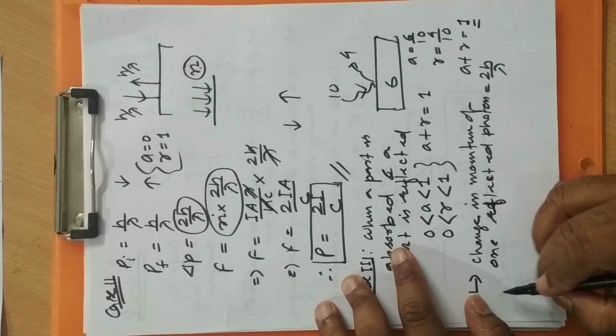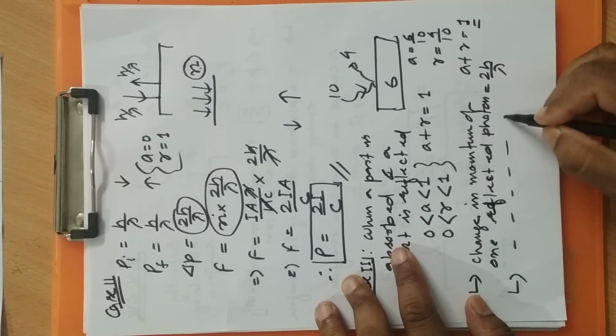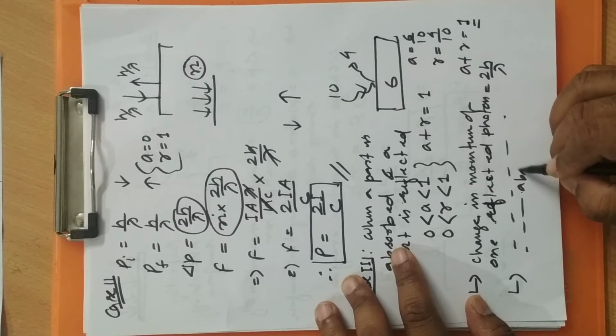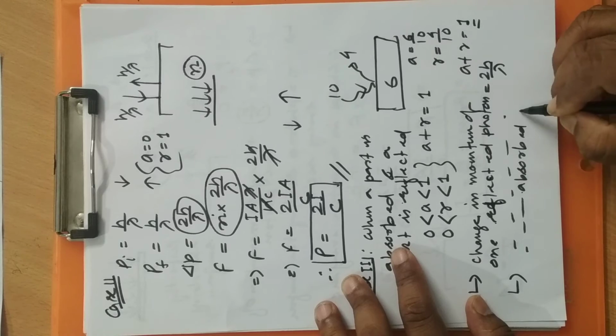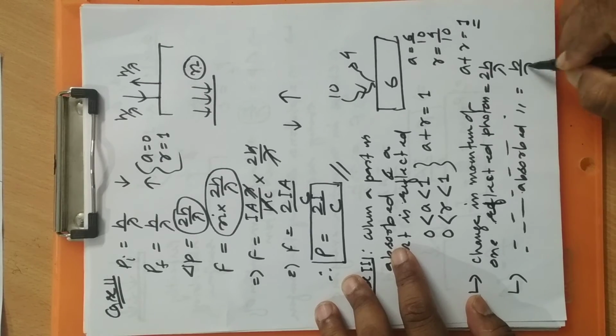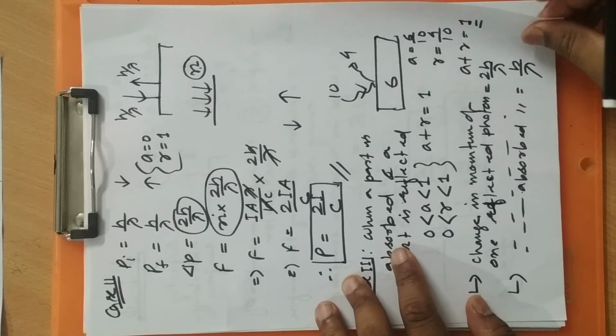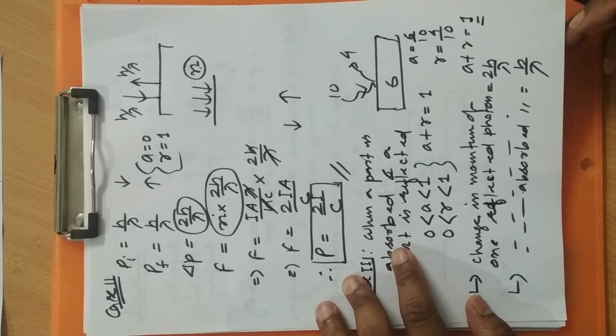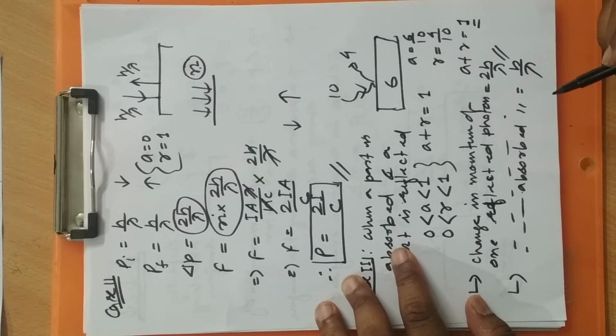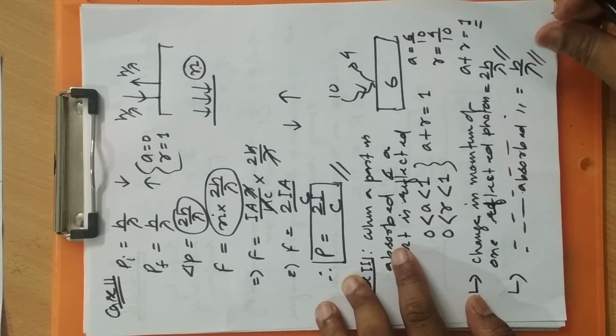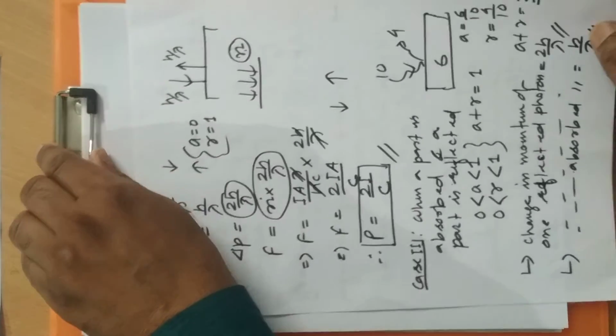And the change in momentum of one absorbed photon is h by lambda. Keep that in mind: the change in momentum of one reflected photon is twice h by lambda, and of one absorbed photon, h by lambda.